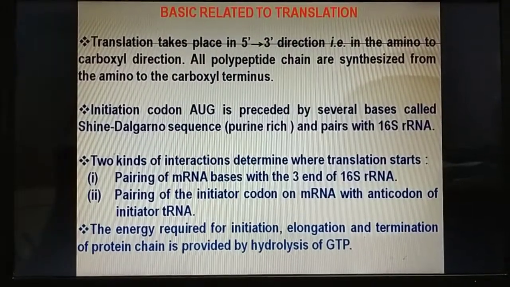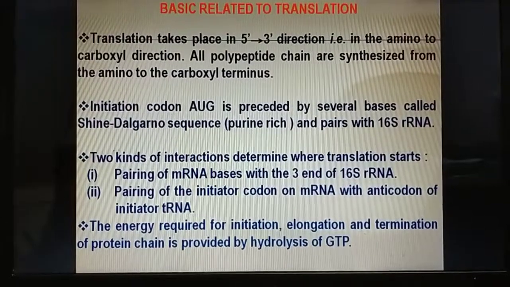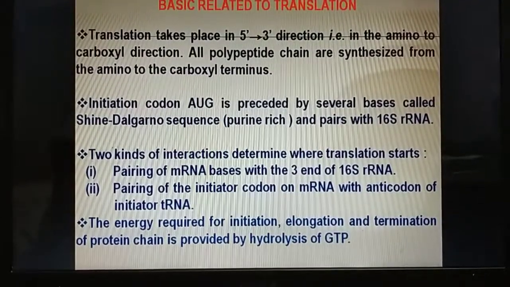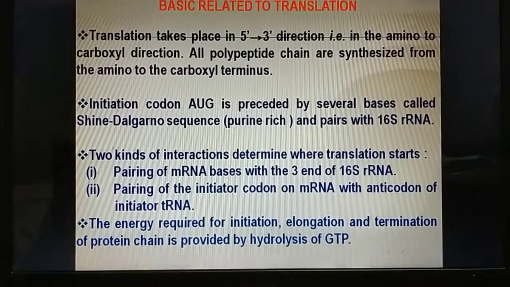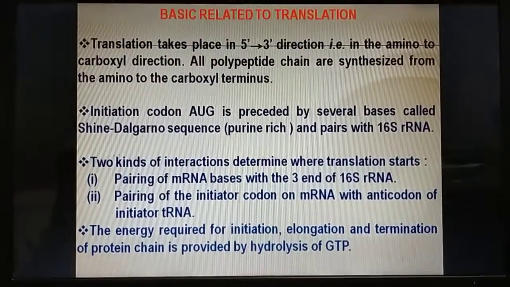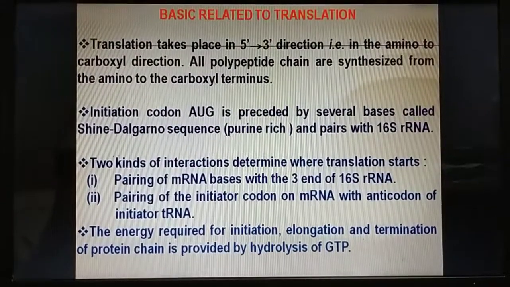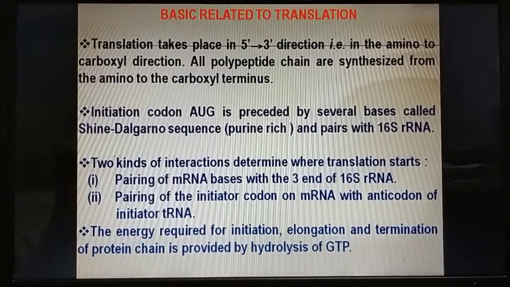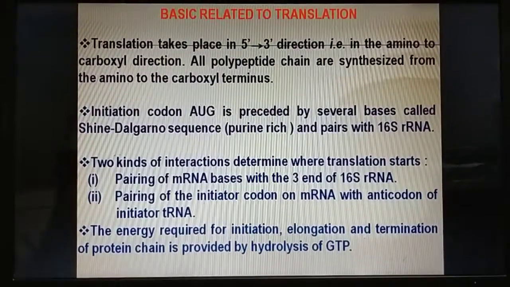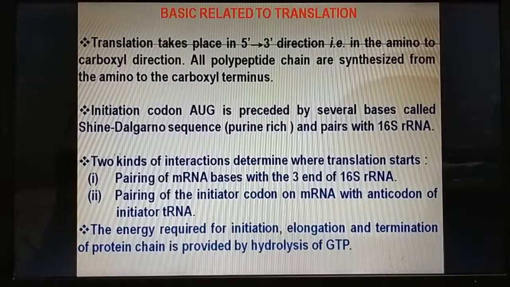Basics related to translation. Translation takes place in 5' to 3' direction. In the amino to carboxyl direction, all polypeptide chains are synthesized from the amino to the carboxyl terminus. Initiation codon AUG is preceded by several bases called SDR or Shine-Dalgarno sequence or region, which is purine rich and paired with 16S rRNA.